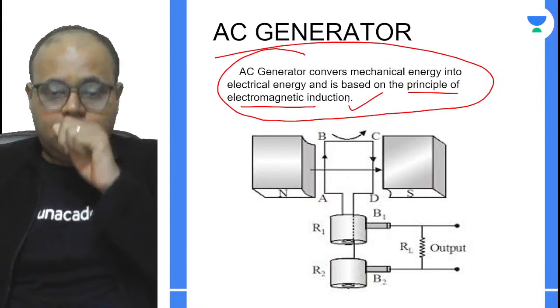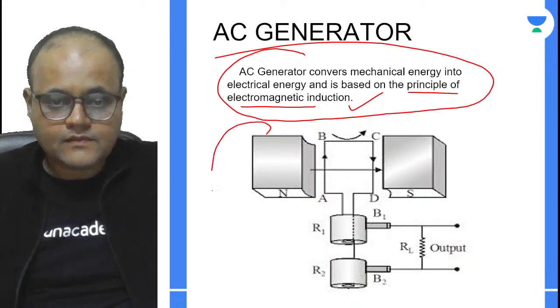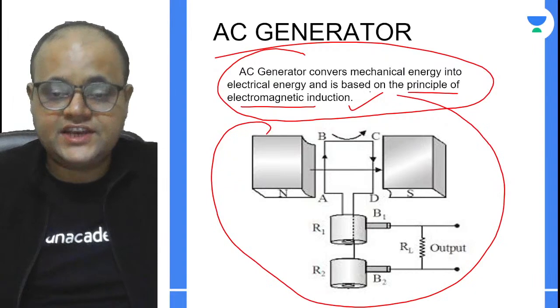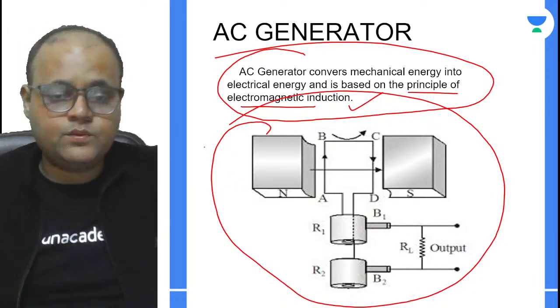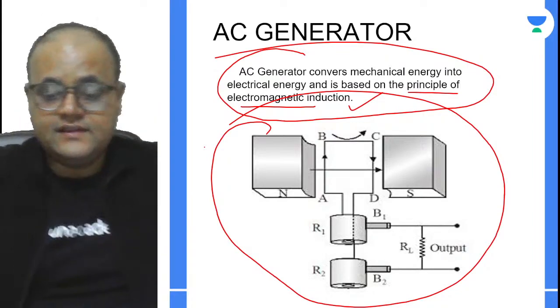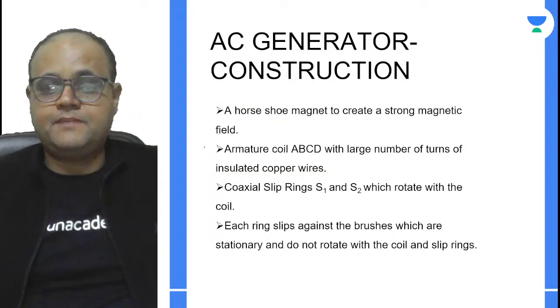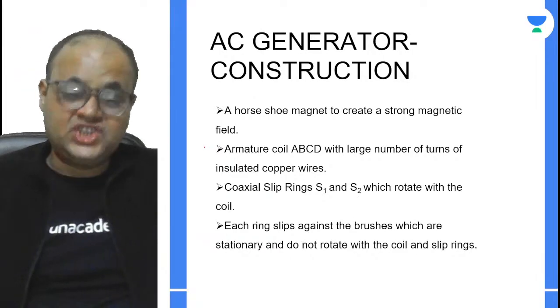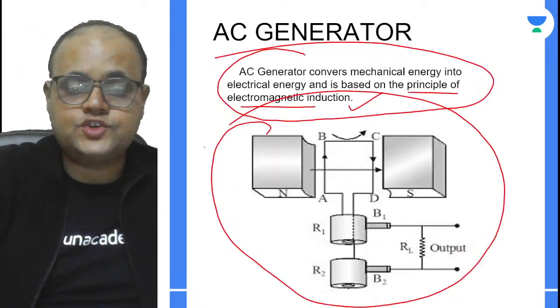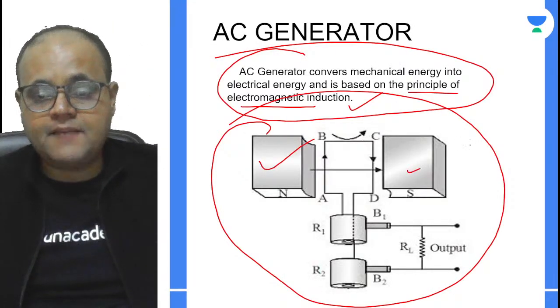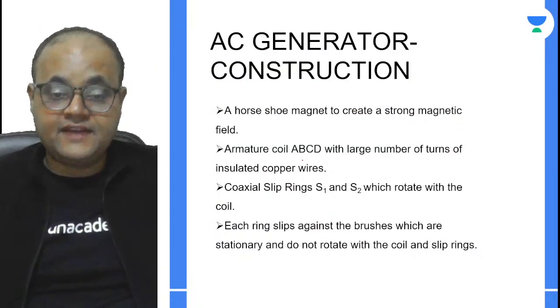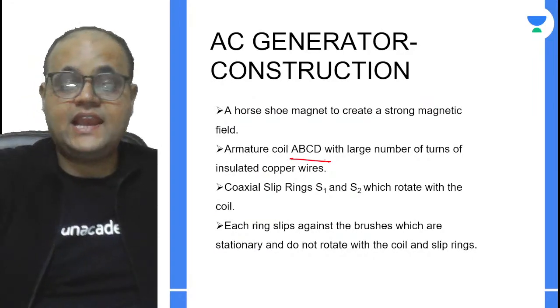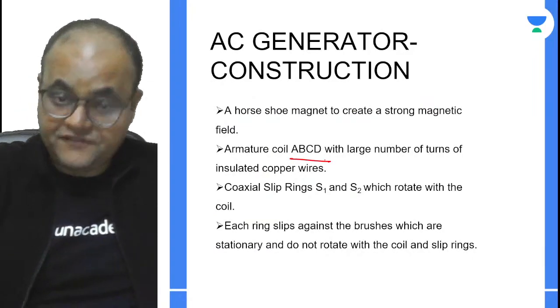I have taken a very generic diagram of an AC generator that can help you have a basic idea of how a generator works. Let me move on to the construction part. We have a strong horseshoe magnet to create a strong magnetic field. Second, we have an armature coil ABCD which has a large number of turns of insulated wires.